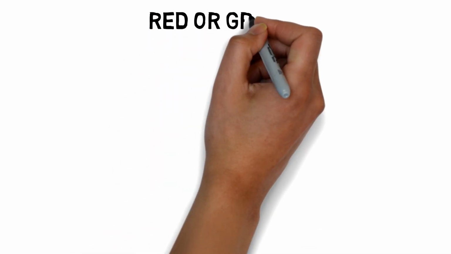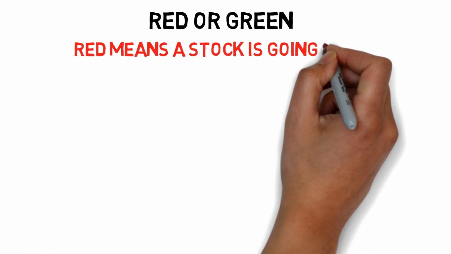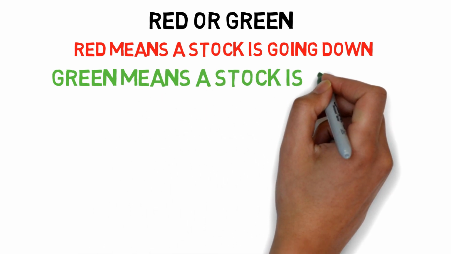Red or green. Red means the stock is going down or losing money. Green means the stock is going up or gaining money. You might say your portfolio is green today because it went up.